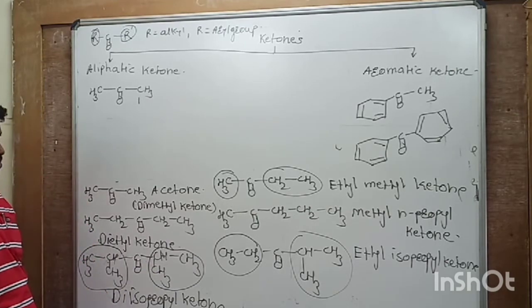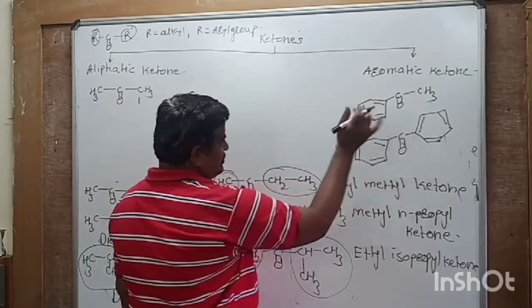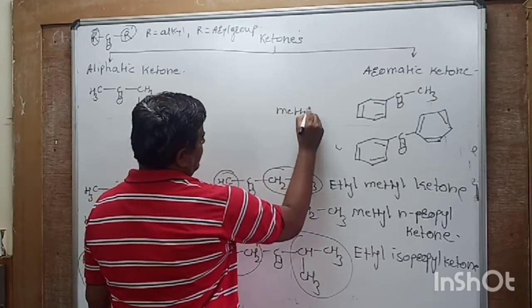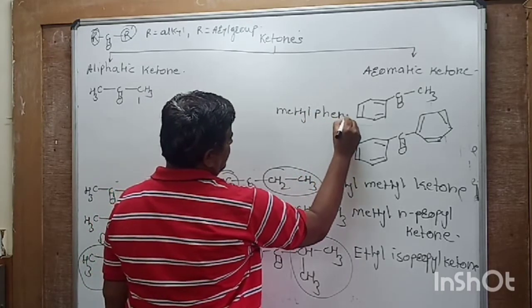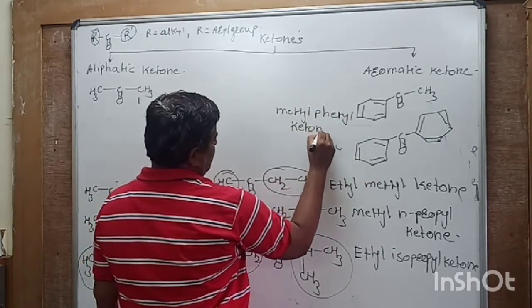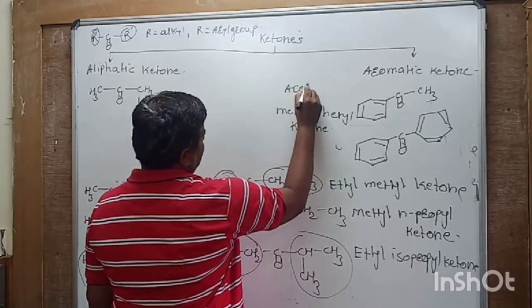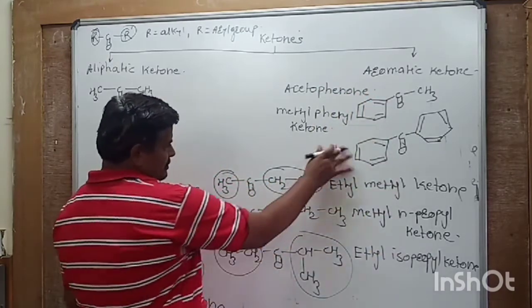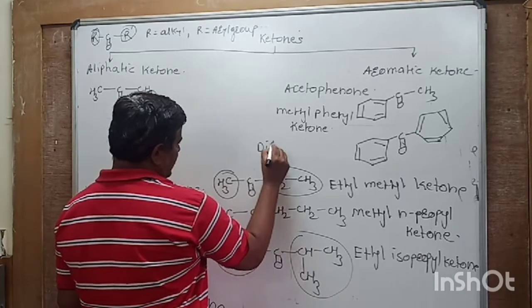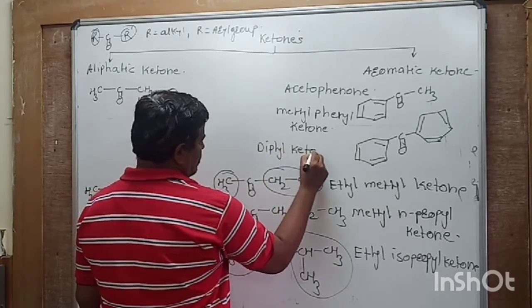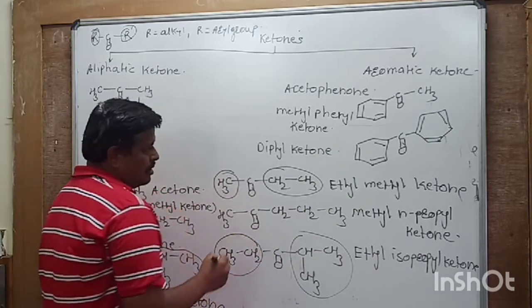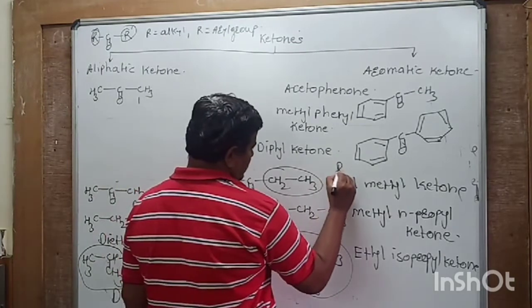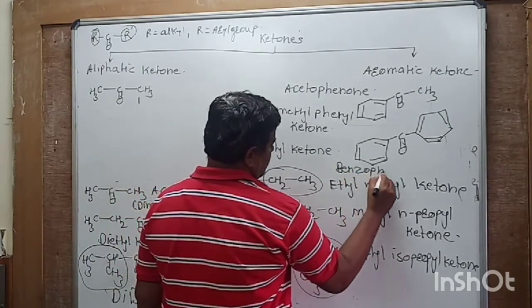So this is the common name system of ketones. Then this compound is named methyl phenyl ketone, or acetophenone, and this compound is diphenyl ketone, or benzophenone.